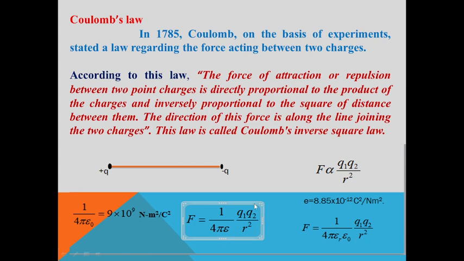If we substitute this constant value, here epsilon is the product of epsilon r and epsilon naught, where epsilon r is the relative permittivity of a medium and epsilon naught is the permittivity of free space. This is the statement of Coulomb's law.